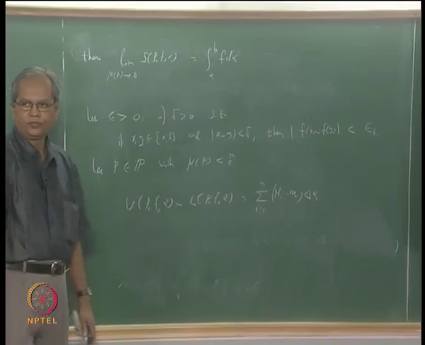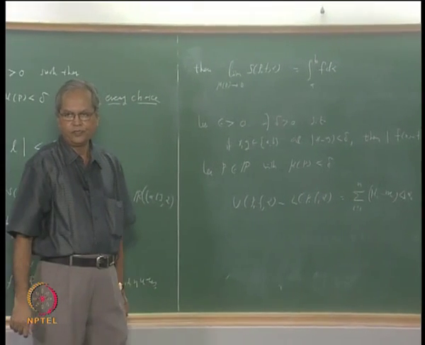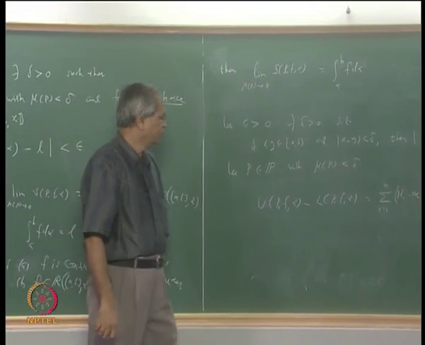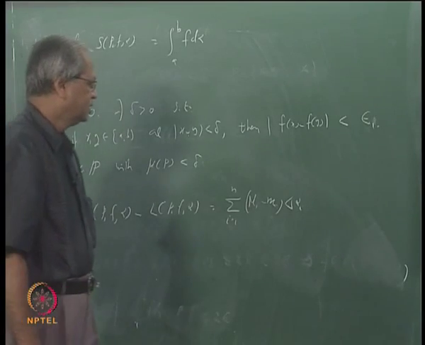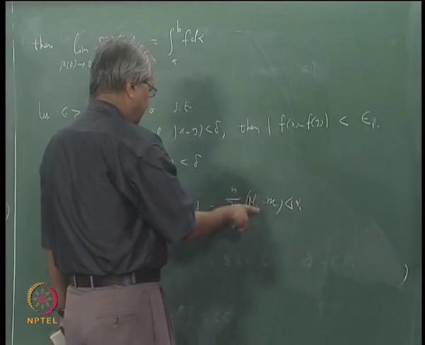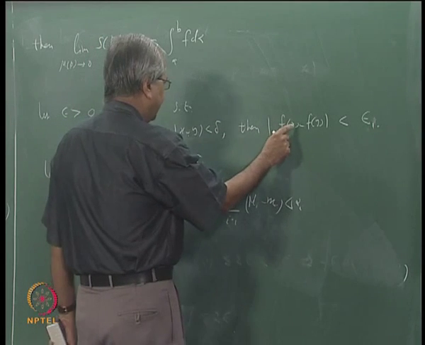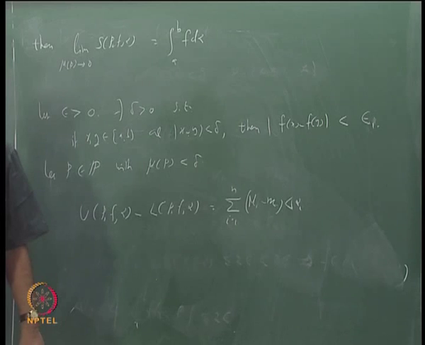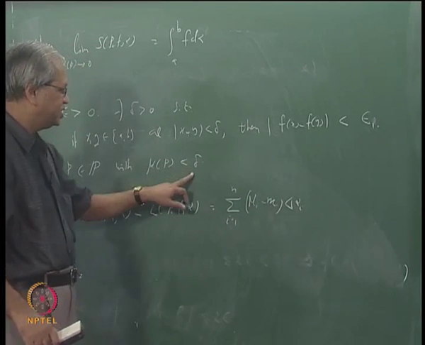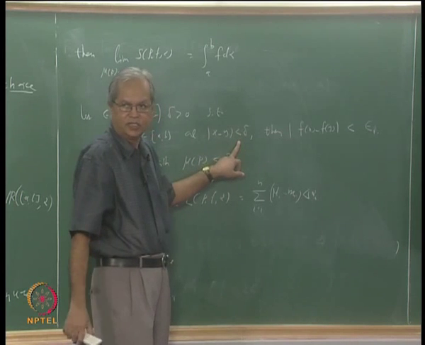And big Mi minus small mi, see, suppose now you take x and y in the interval [x(i-1), xi], then since the mesh of the partition is less than delta, mod x minus y will be less than delta.